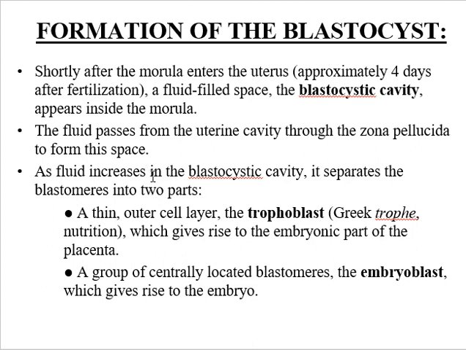As fluid increases in the blastocystic cavity, it separates the blastomeres into two parts: the outer cell layer, the trophoblast, which will give rise to the embryonic part of the placenta in future, and a group of centrally located blastomeres, the embryoblast, which will give rise to the embryo.